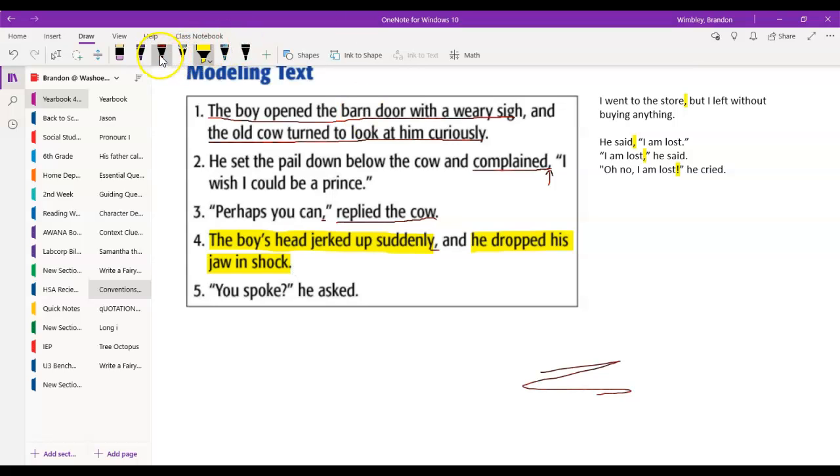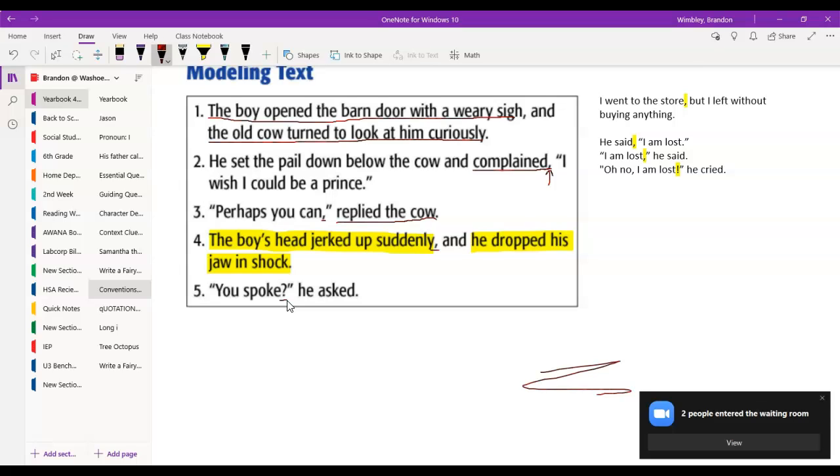Now let's check out this next one, this last one, number 5. "You spoke," he asked. There should be a comma there, but there's not. Why is there not a comma this time? Well, remember, we can replace that comma with an exclamation mark or a question mark if it's a question or someone's yelling. That's our tricky part. If someone's speaking, then that comma can be replaced by an exclamation mark or a question mark if that's how they're saying it.